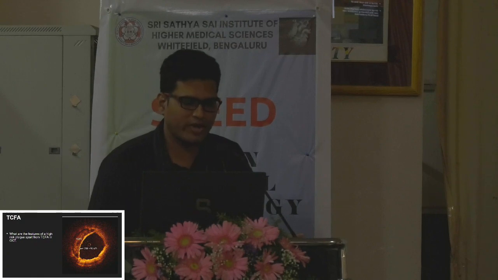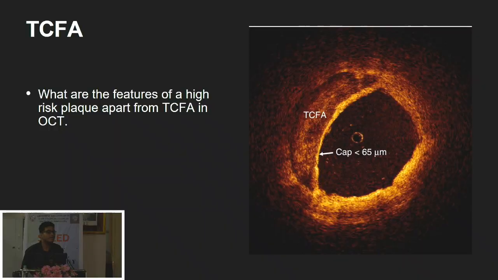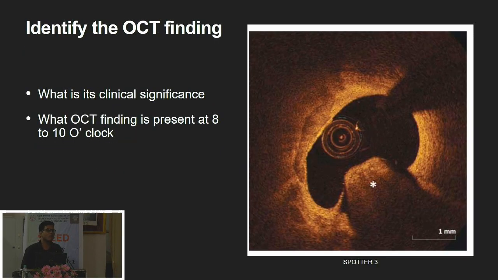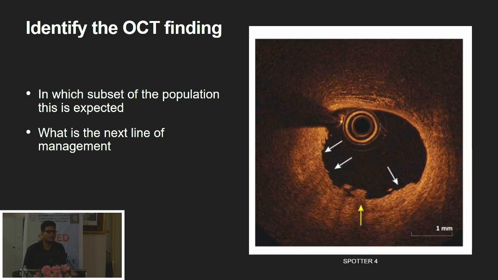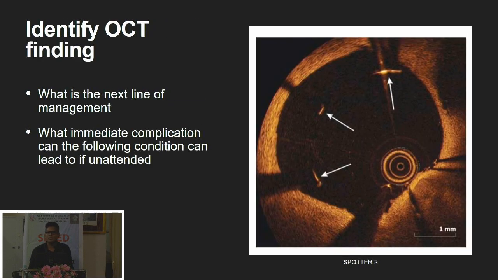So you can see this OCT finding. You can see the arrow. What is it, anybody? Malapposition. So my next question is how do you define malapposition? Any one person, please.